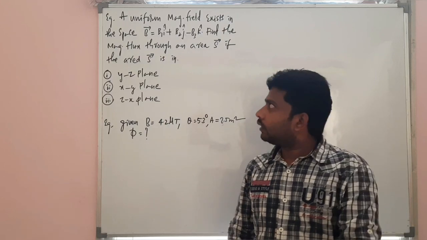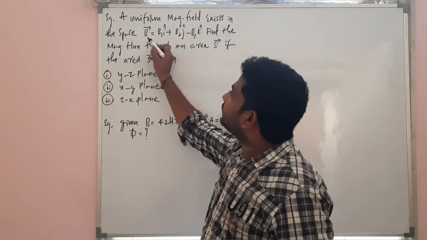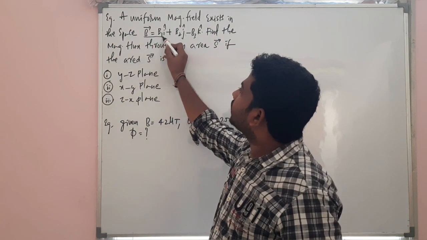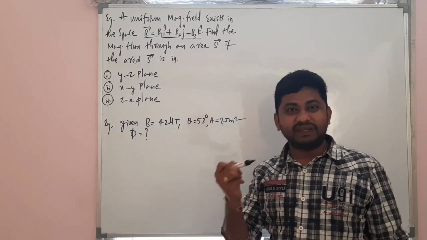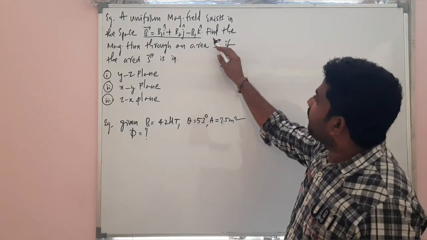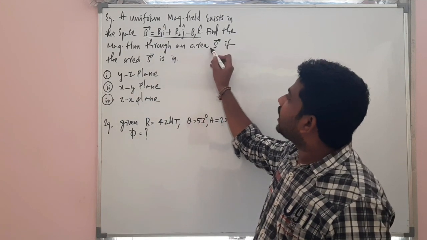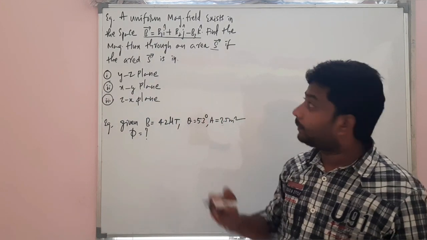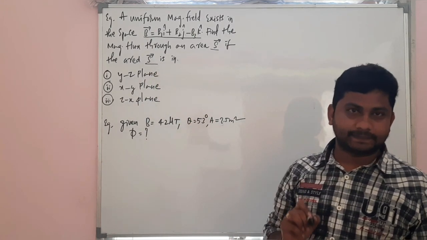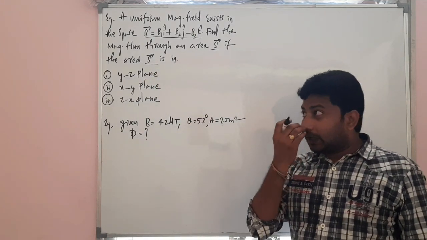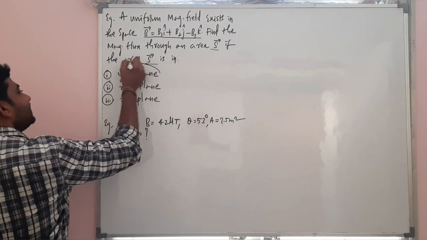Look at here. A uniform magnetic field exists in a space where B bar is B1 i cap plus B2 j cap minus B3 k cap. Find the magnetic flux through an area S bar if the area S bar is in YZ plane.